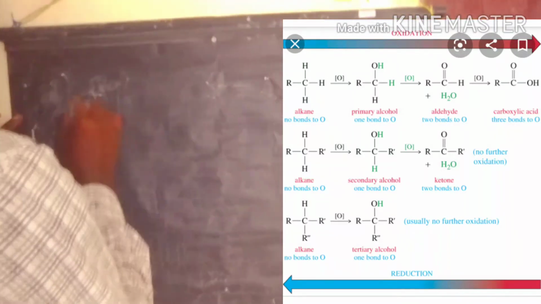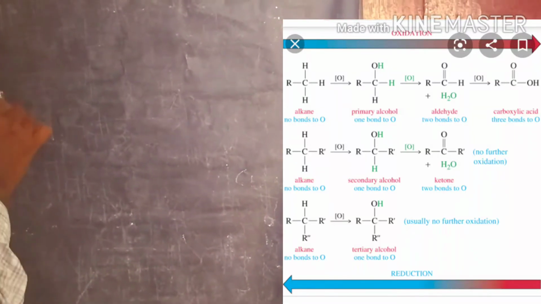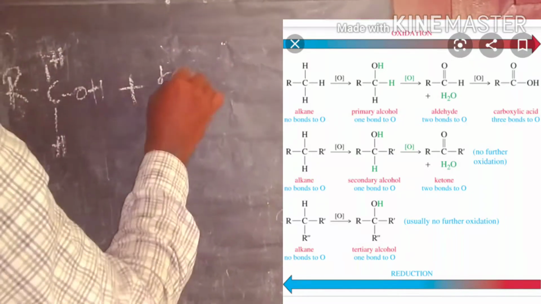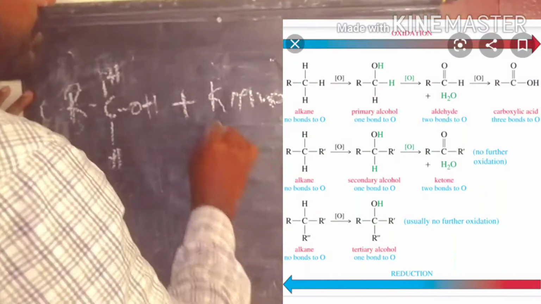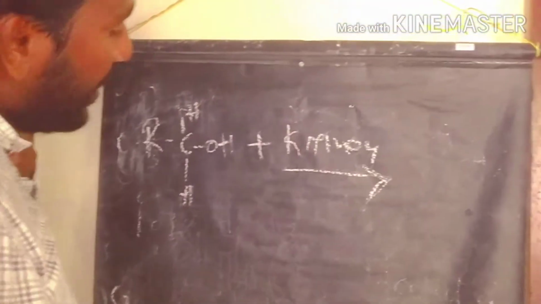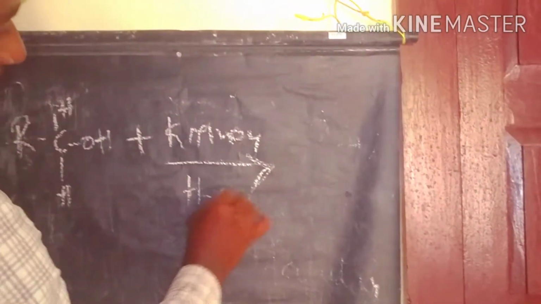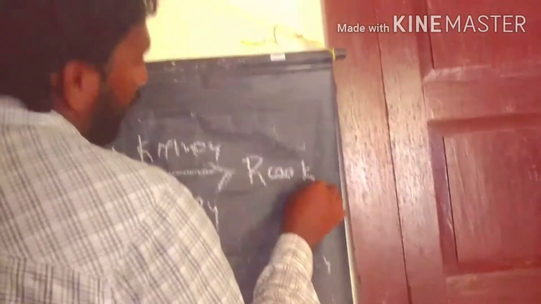So finally, first of all, we discussed the primary alcohols involved in this reaction under KMnO4 conditions. Potassium permanganate is one of the strongest oxidizing agents for the oxidation of primary alcohols in acidic medium. We get potassium carboxylate ions.